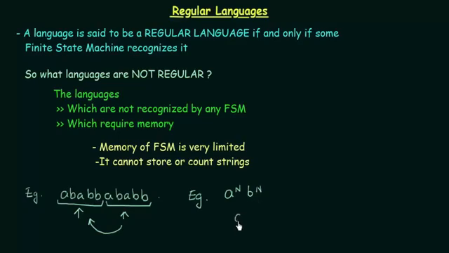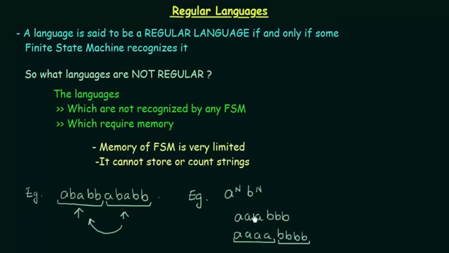Suppose I have 3 A's, then it should be followed by 3 B's, because n should be the same. If I have 4 A's, 1, 2, 3, 4, then I should also have 4 B's, right?